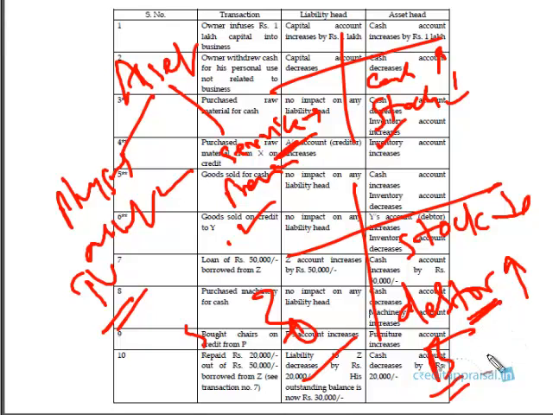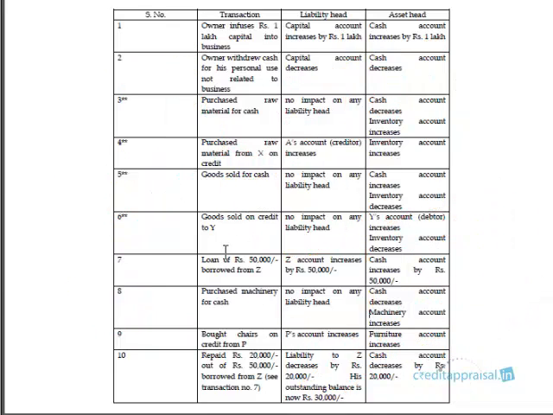Of course, the individual B account will be created in the ledger, which we'll discuss later. But let us call him debtor. We can also call him receivable, or debtor or receivable. All terms mean the same. So stock account comes down and debtor account goes up. So that is the effect of transaction 6.